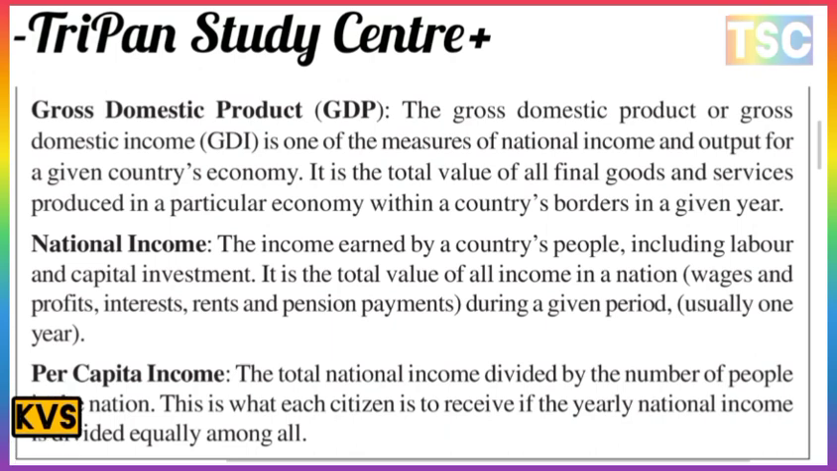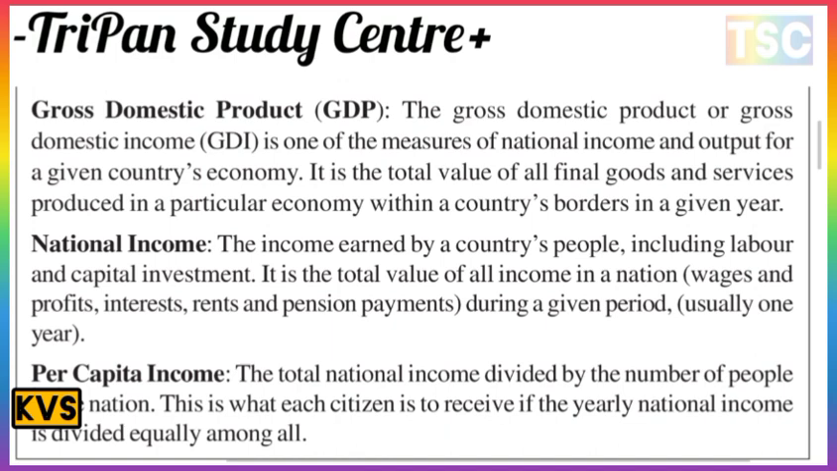Gross domestic product is also known as gross domestic income. The next term is national income: the income earned by the country's people, including labor and capital investment. It is the total value of income in the nation, including wages, profit, interest, rent and pension payments, during a given period, usually one year. There is a one-year concept here.